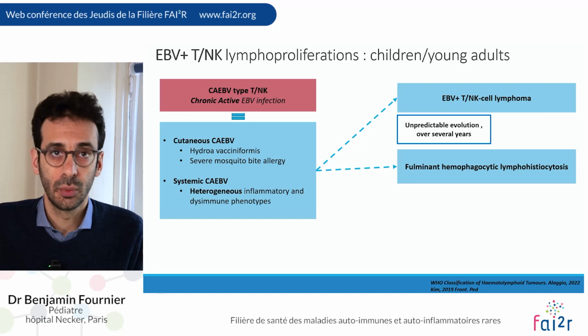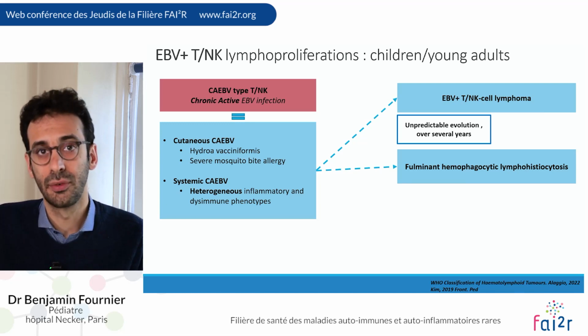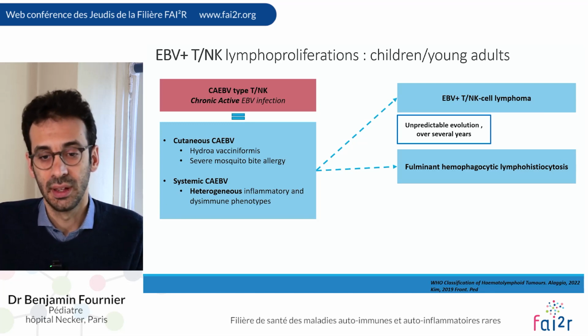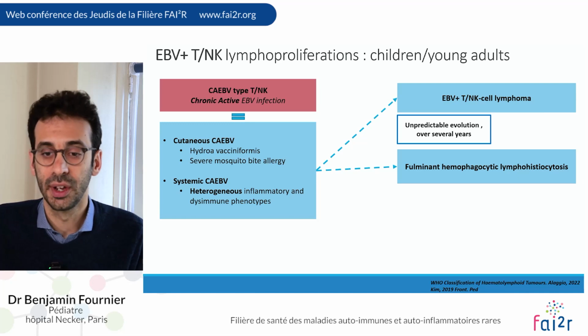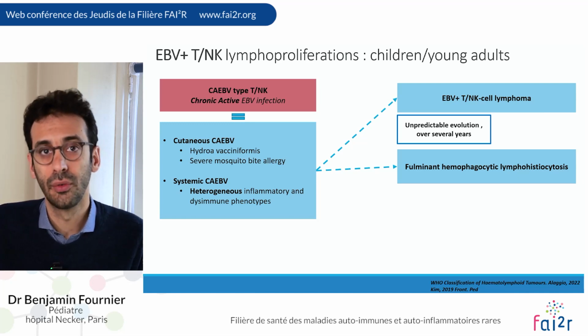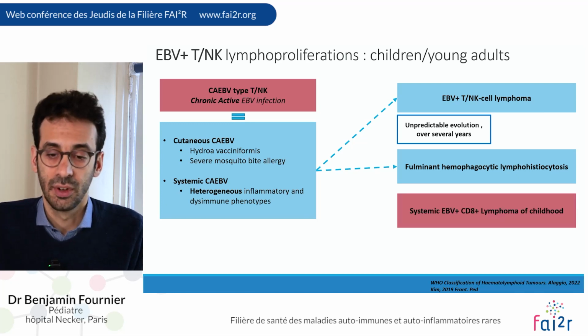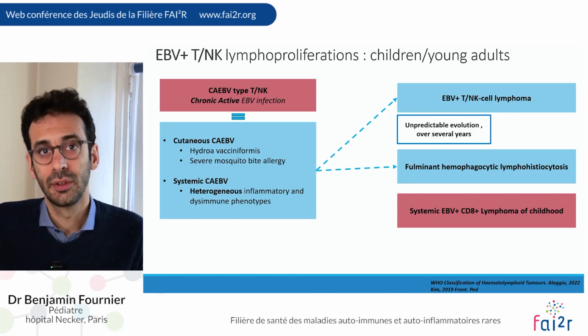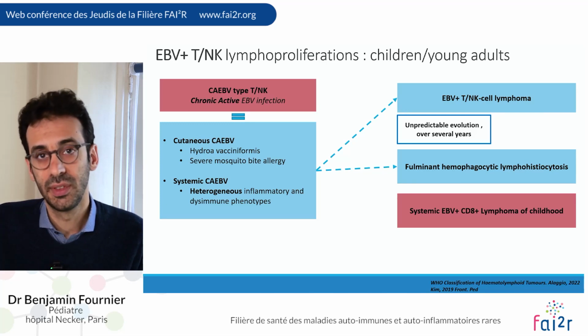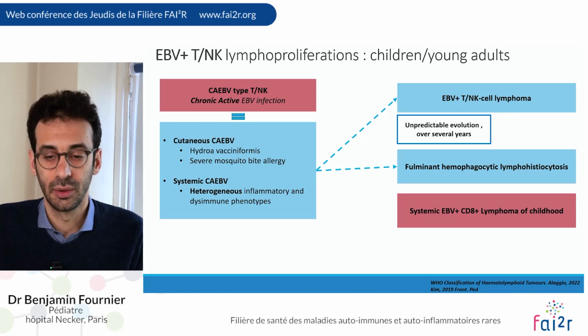What is difficult with these diseases, especially systemic CAEBV, is that they may evolve for months or years, but the evolution is unpredictable. Over years, these patients may evolve very suddenly toward EBV-positive T NK cell lymphoma, overt lymphoma, or sometimes to very severe and fulminant hemophagocytic lymphohistiocytosis. There is also another subset that I won't discuss here, which is systemic EBV-CD8 positive lymphoma of childhood.